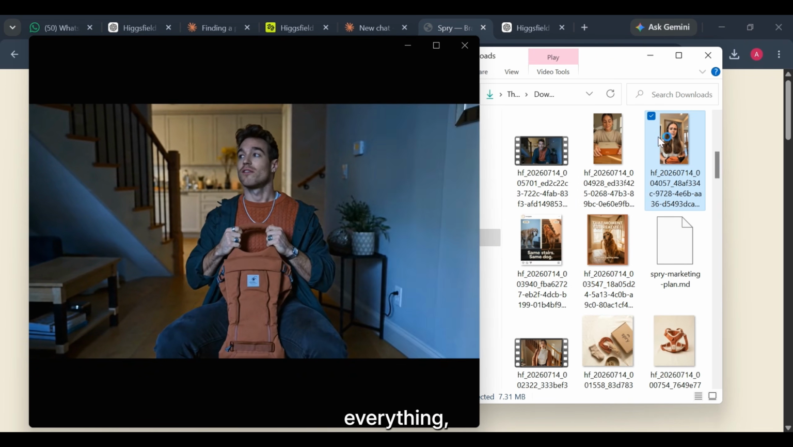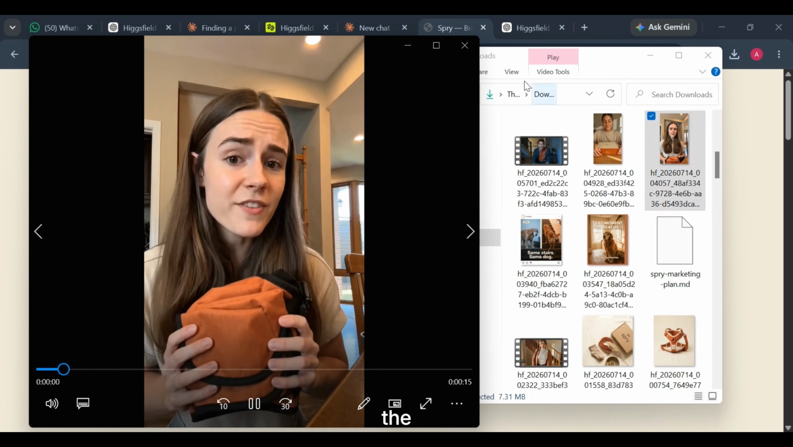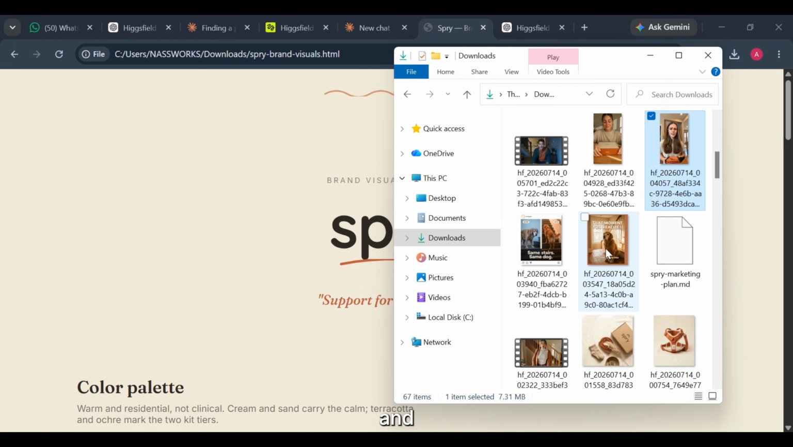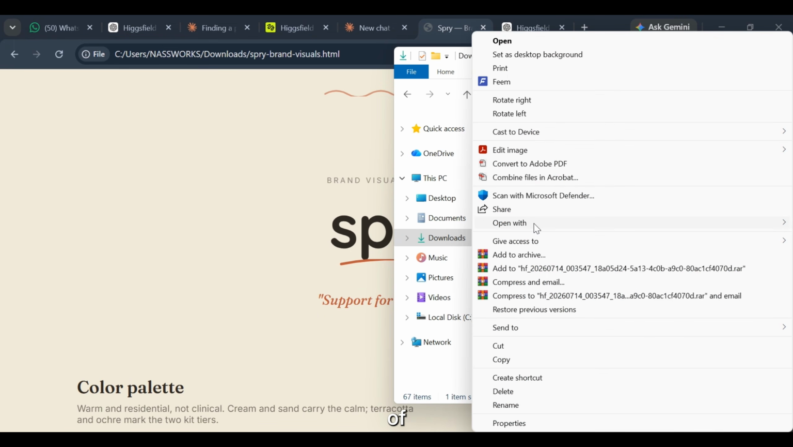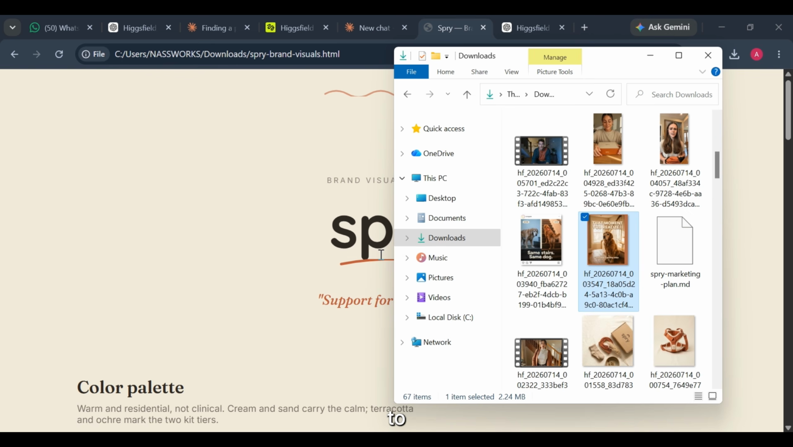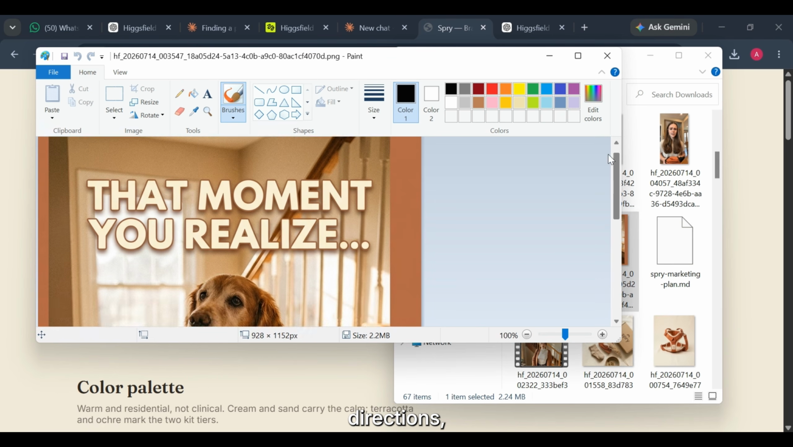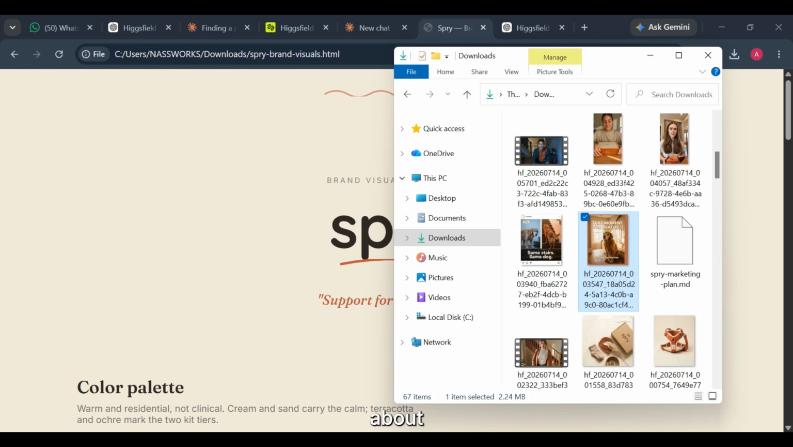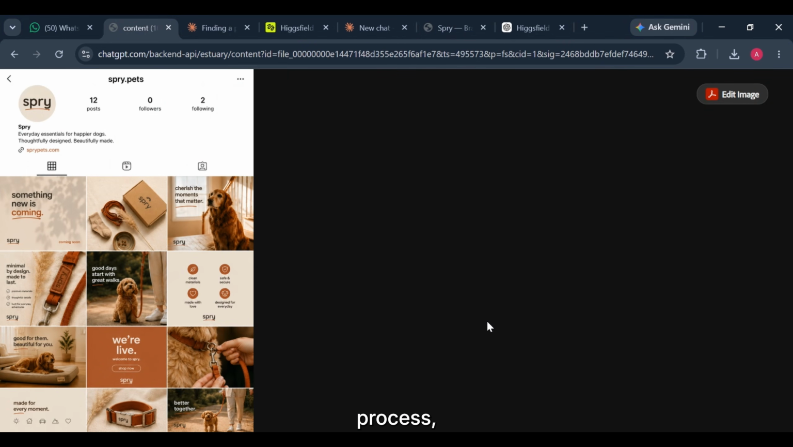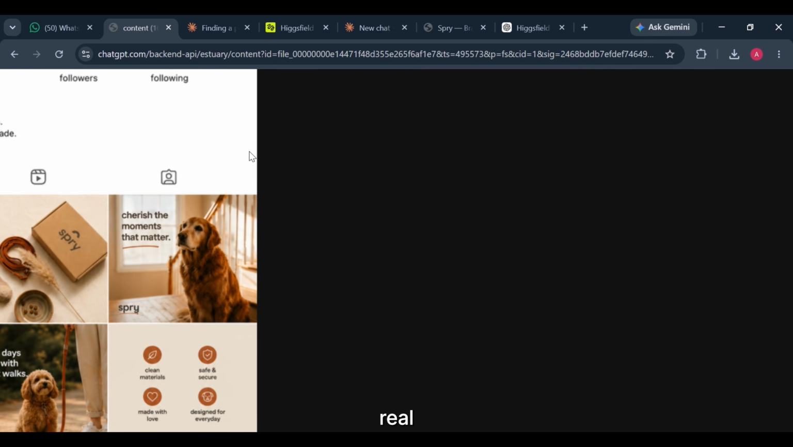Not that AI did everything, but that it removed so much of the friction between having an idea and actually bringing it to life. Instead of spending weeks moving from one stage to another, you can explore ideas almost instantly, test different directions, experiment without worrying about the cost of every single revision. That completely changes the creative process. And I think that's where the real value is.